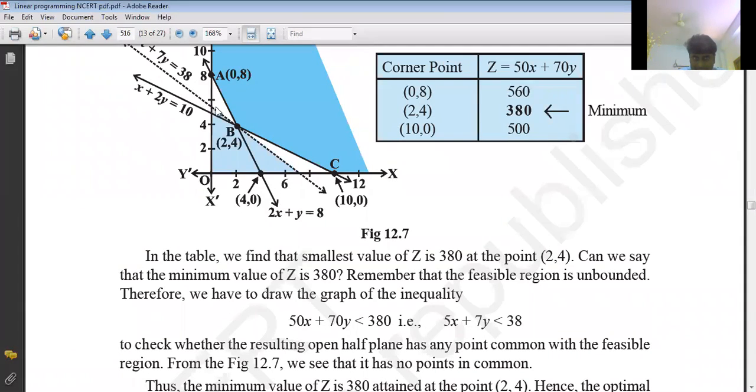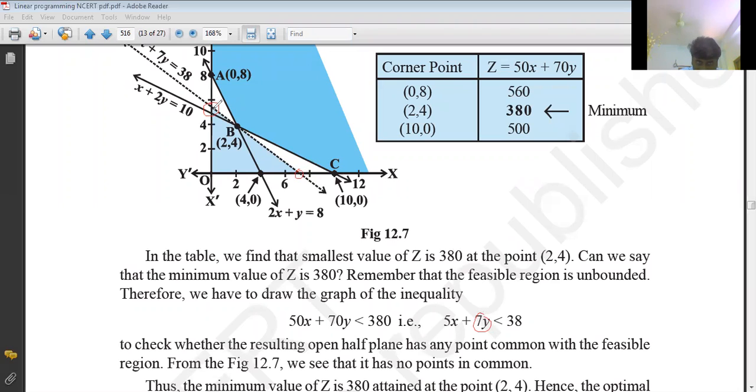I am taking it here. Then take y value 0, then x value is 38/5, which means 7 point something, this one.